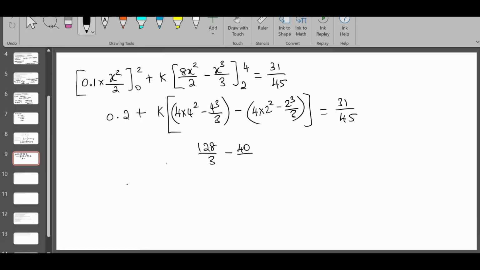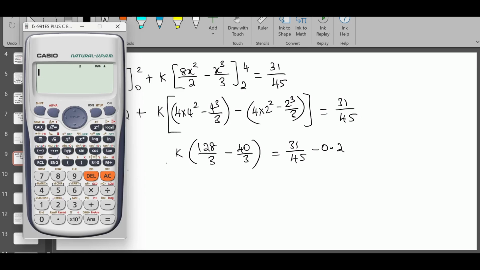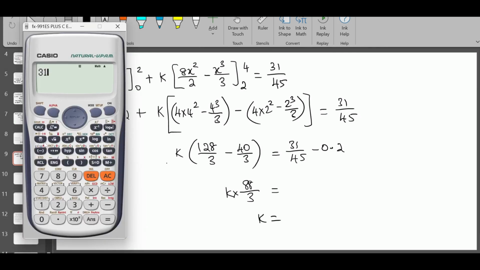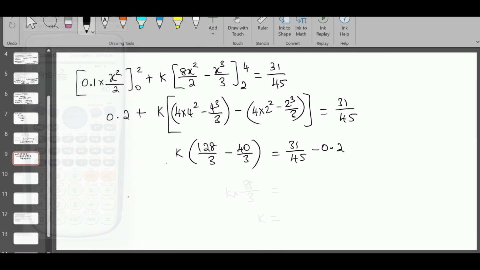That's 40 over 3 times k is equal to 31 over 45 minus 0.2. So this is basically 88 over 3, 128 minus 40. 88 over 3 k is equal to some value, make k the subject. 31 over 45 minus 0.2 times 3 over 88. So you can straight away write k is 1 over 60. It's a 4-mark question. That's all now.